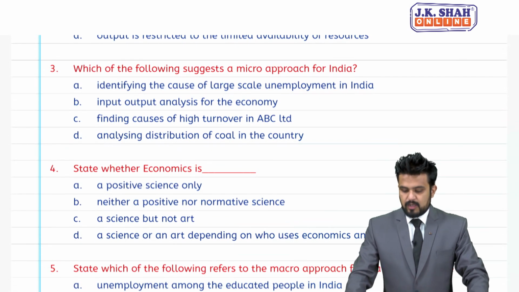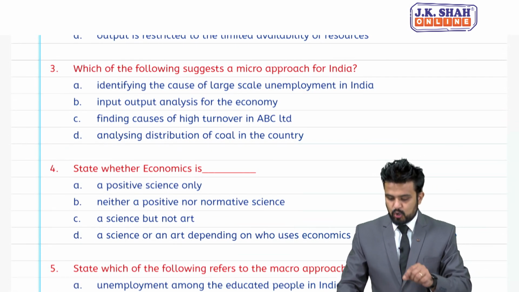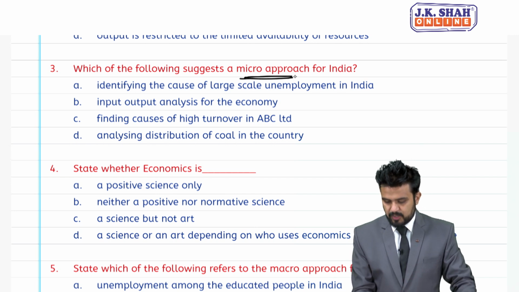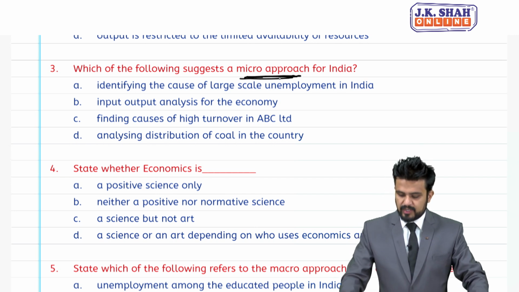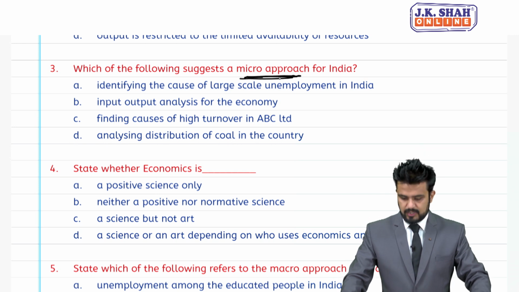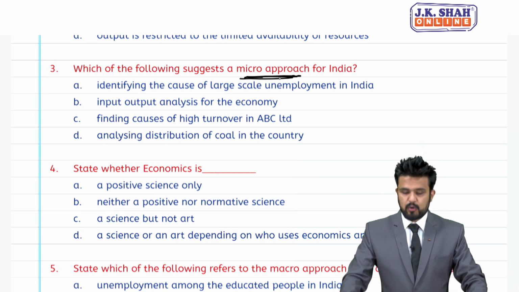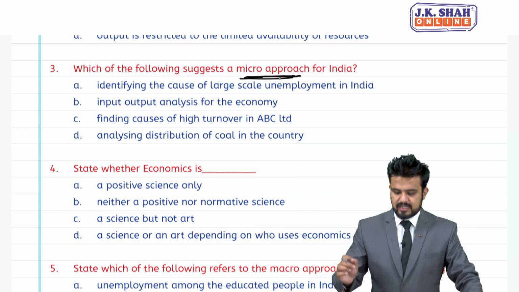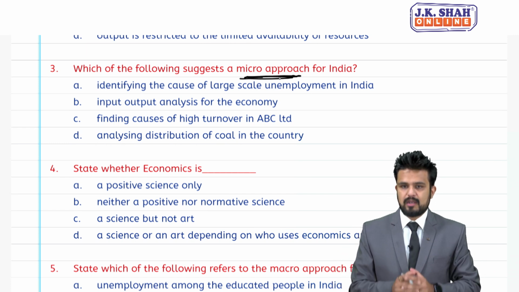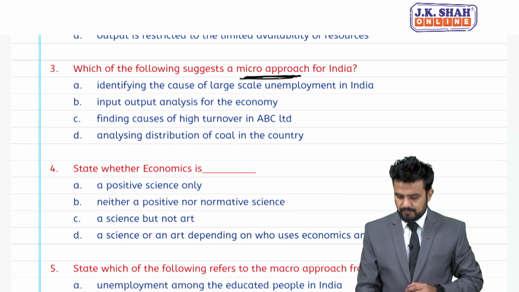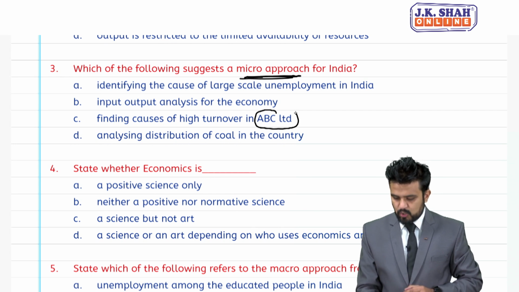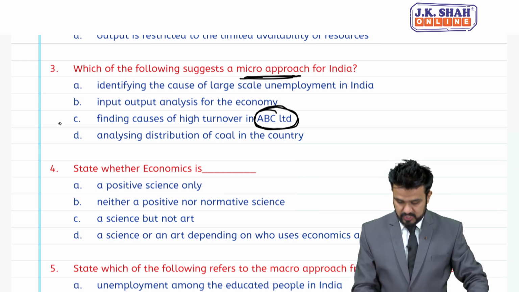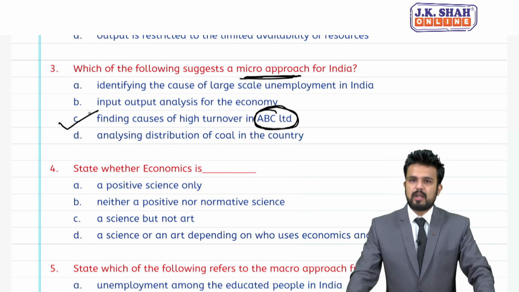MCQ number 3, which of the following suggest a micro approach for India? Pay attention, micro approach. A, identifying the cause of large scale unemployment in India. Option B, input output analysis of the economy. Option C, finding cause of high turnover in ABC Limited. And D is analyzing distribution of coal in the country. So, look at the C option. Here they are talking only related to one company, one means particular. So, C is the answer for third MCQ.